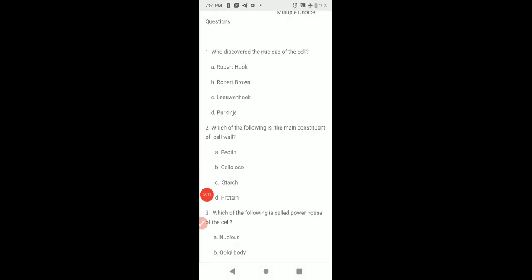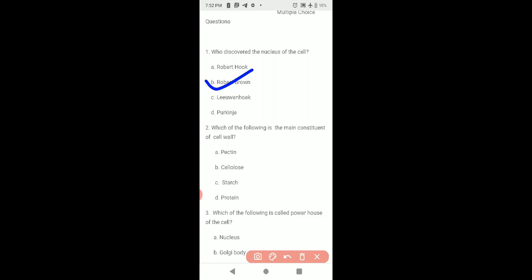Now we will discuss the multiple choice questions related to this chapter. Question number 1. Who discovered the nucleus of the cell? Robert Brown discovered the nucleus of the cell. Robert Hooke discovered the cell. So the answer is Robert Brown. Purkinje discovered protoplasm. Leeuwenhoek discovered sperms.